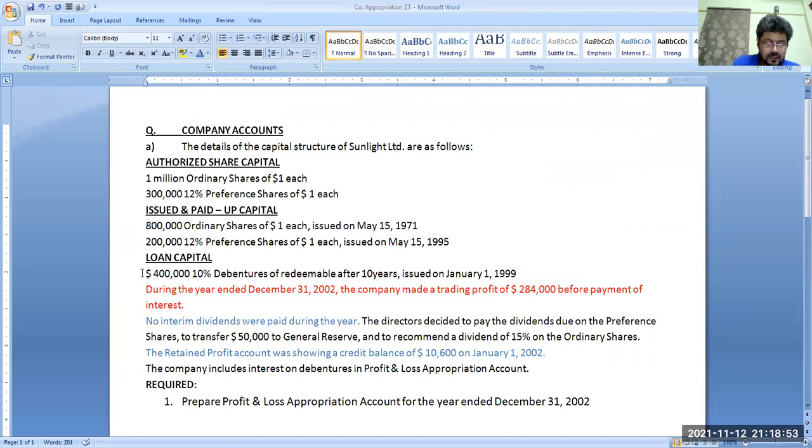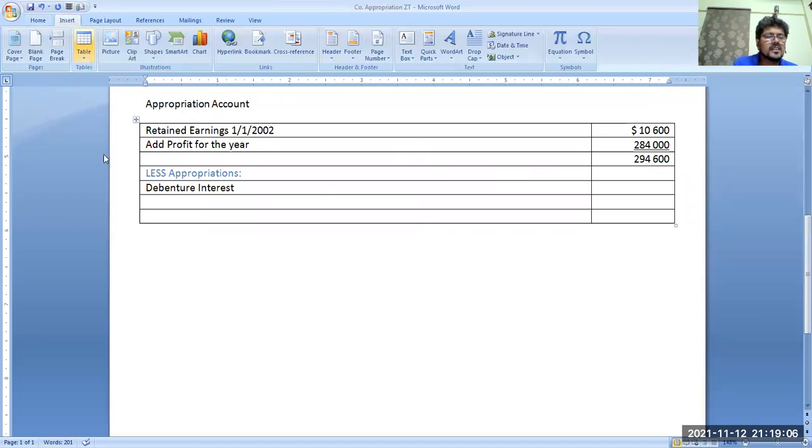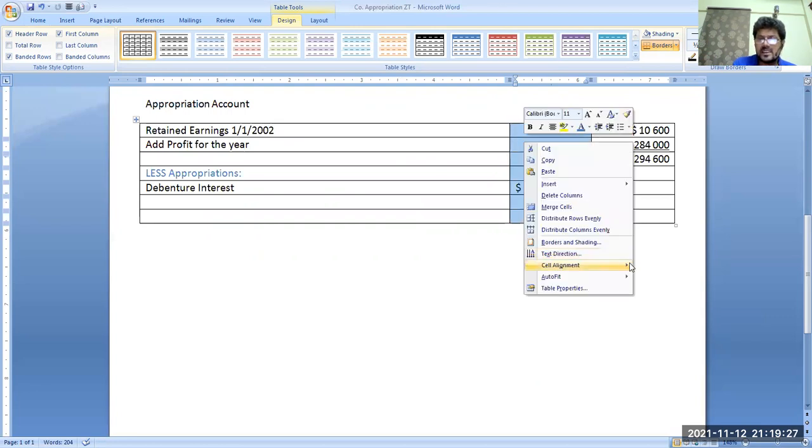Just calculate. $400,000 is your loan capital, multiply by 10%. It means 40,000 is your interest. Done. 40,000 is the debenture interest, in dollars. This is 40,000.